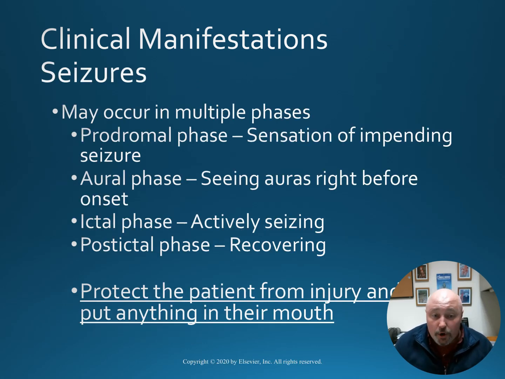Seizures may occur in multiple phases: the prodromal phase, or a sensation of impending seizure; the aural phase, such as seeing auras right before its onset; the ictal phase, where the patient is actively seizing; and the postictal phase, or recovery. Again, protect the patient from injury, and keep in mind to never put anything in the patient's mouth. That was an old wives' tale of needing to protect the airway to stop them from swallowing their tongue. That is false. Never put anything in their mouth.